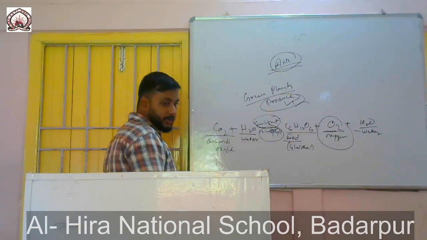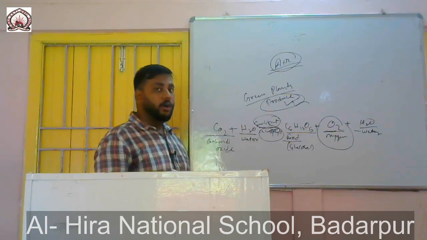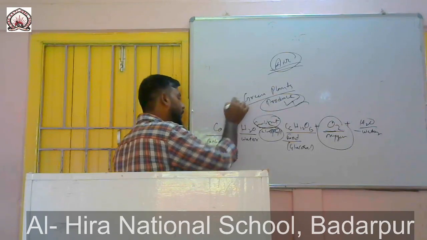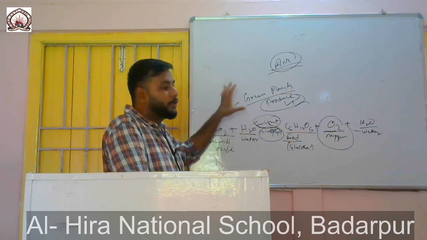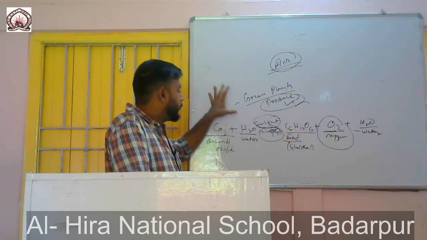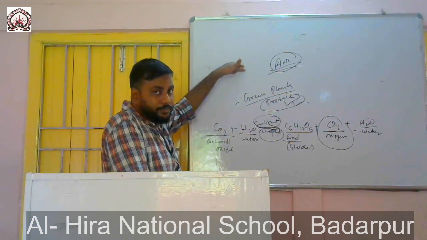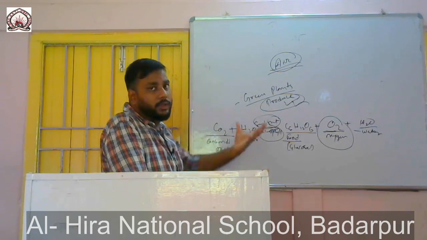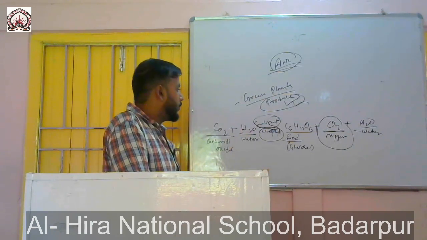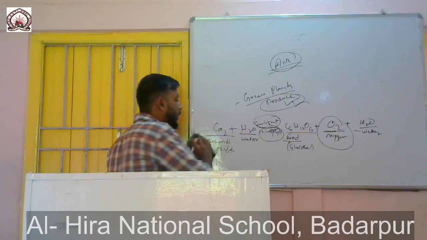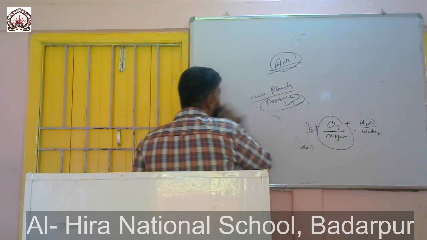Now when a plant produces oxygen, this oxygen will be used by us. We use this oxygen for the breaking down of food, right? So the green plants are the only producers. They produce food by using carbon dioxide from the air, and we rely on these green plants for our food as well.